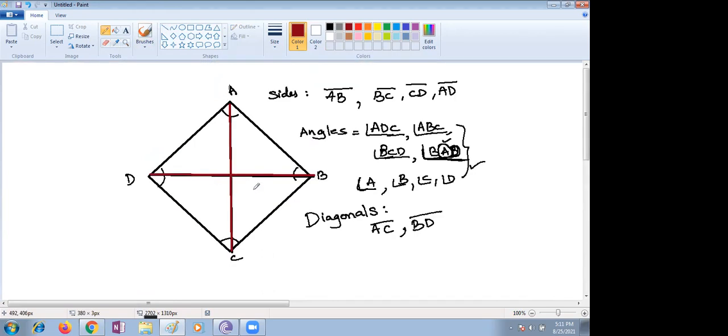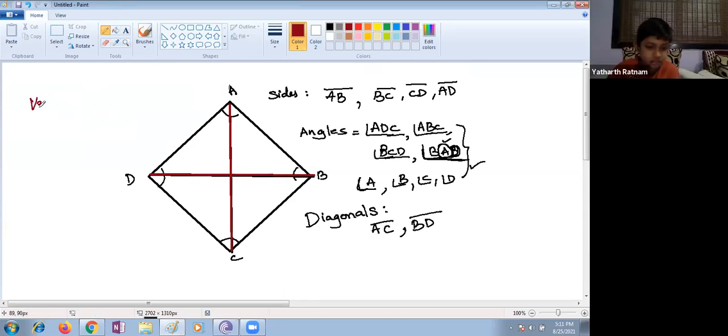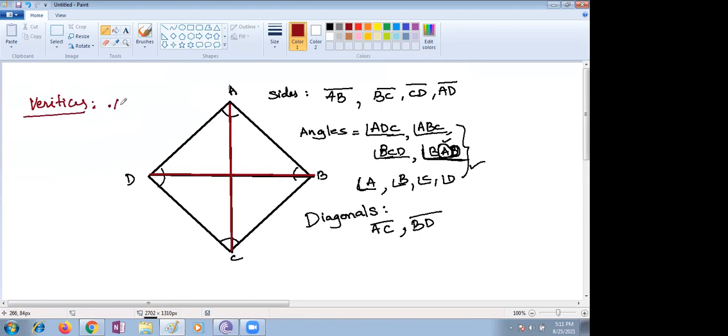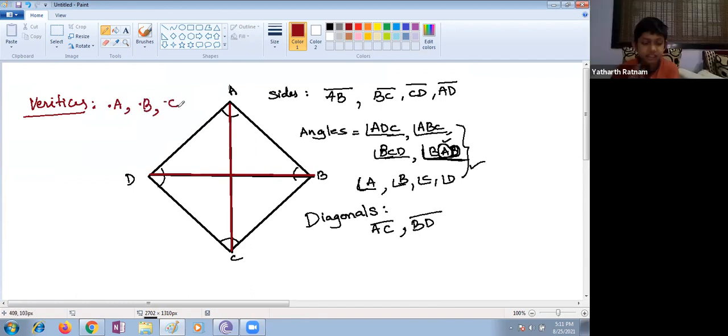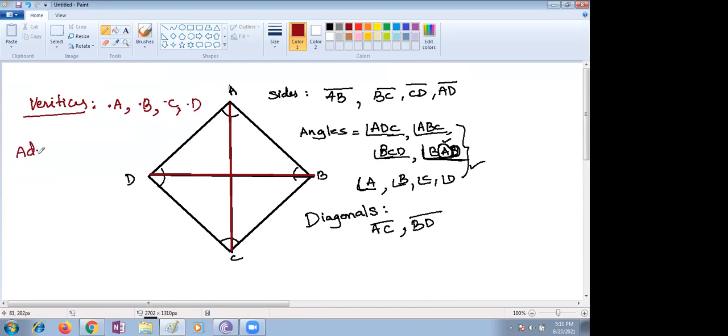Yes, children, shall we go with further steps? The diagonals are over. Now adjacent sides. What are adjacent sides? Ma'am, side by side. CB, BA, AD, DC. Side by side. Vertices, ma'am, are A, B, C, and D. Adjacent sides are AB, BC, CD, and DA.